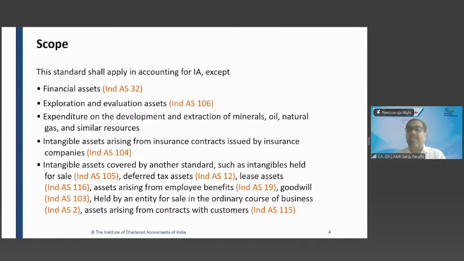Also those held by an entity for sale in the ordinary course of business. If the entity's business is to sell software like SAP, Oracle, Tally, so they are in the business of selling software. So those are not intangible assets as per Ind AS 38. Those are inventories as per Ind AS 2. Also assets arising from a contract with a customer. So all intangible assets will be covered by Ind AS 38 except the negative list given, because those are covered as per the respective standards. Other than these, all intangible assets are covered under Ind AS 38.